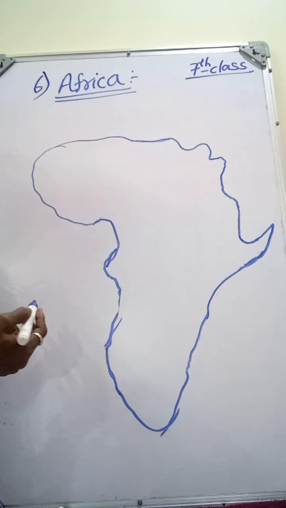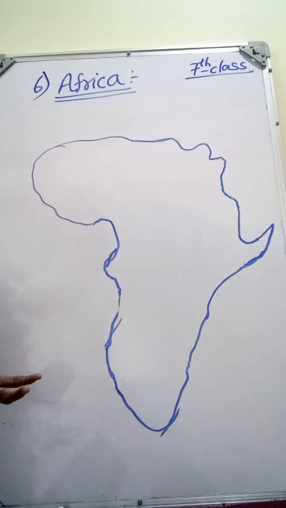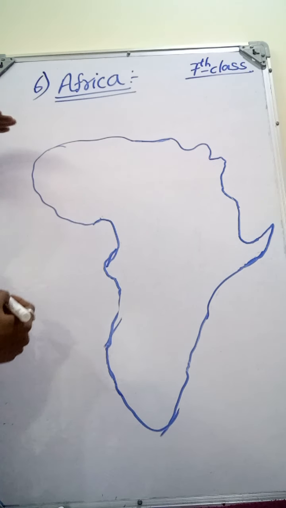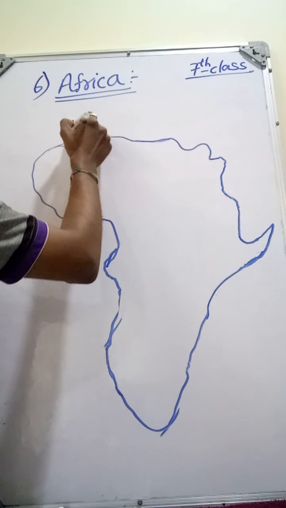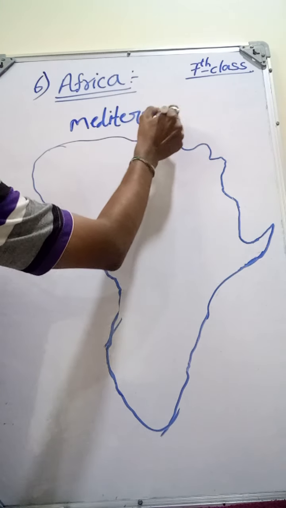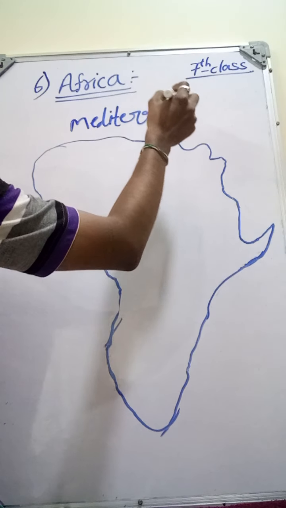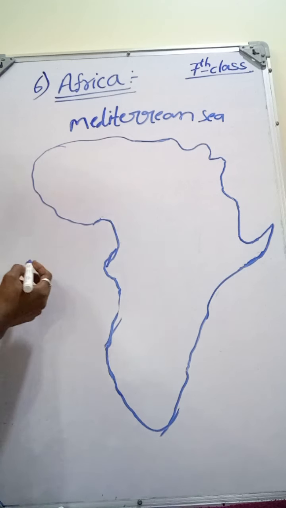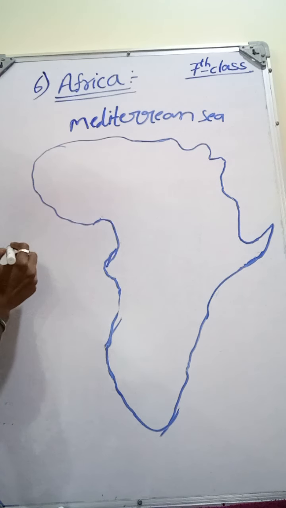Next, we see the boundaries of Africa. So here, north of the African continent is the Mediterranean Sea. And west of the African continent is the Atlantic Ocean.